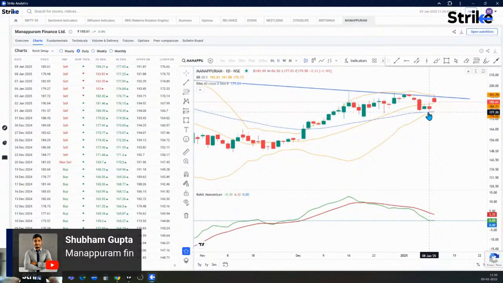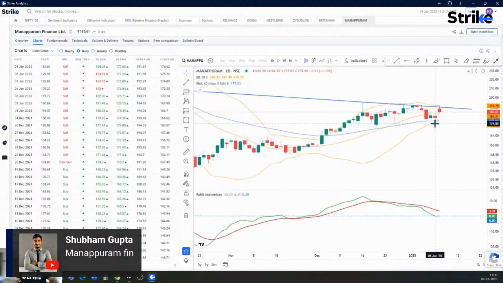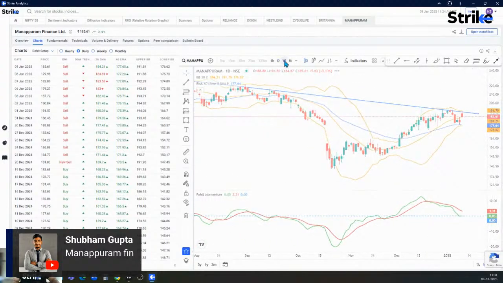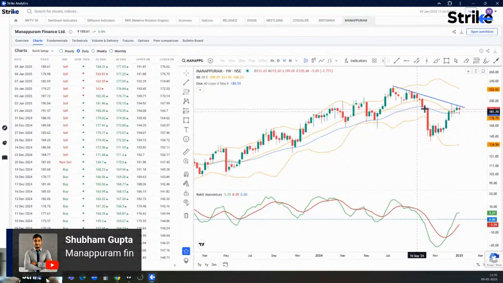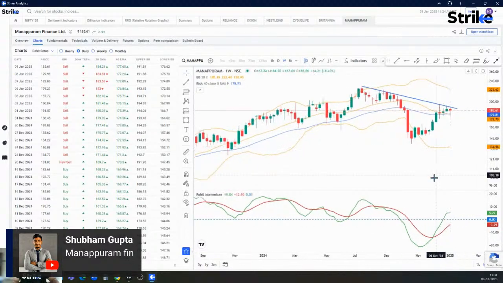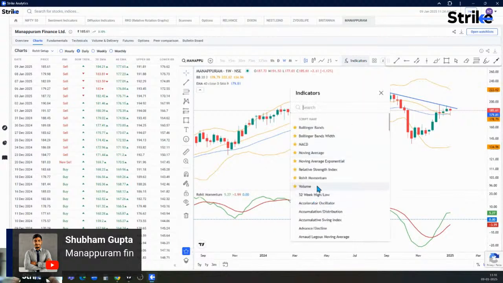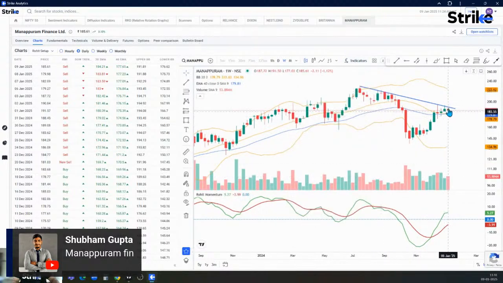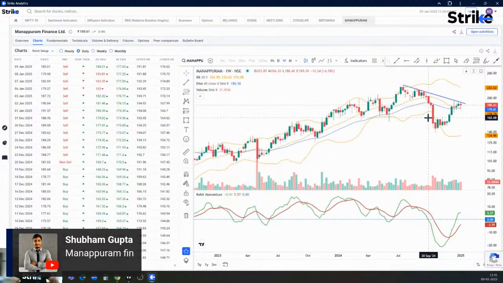Now, what is happening is that on the daily chart, 40 EMA is coinciding with the lower Bollinger Band, providing some very strong support. And if we look on the weekly chart, we can see that 40 EMA is coinciding with the median line, providing some strong support. Momentum was already bullish. So for Mannapuram, we'll have to wait for a while to see a closing above this particular trend line, and of course with volumes. So there should be a high volume over here and a close above this.